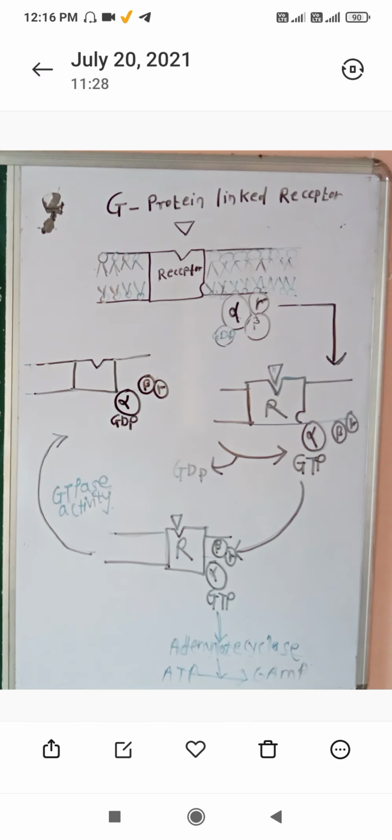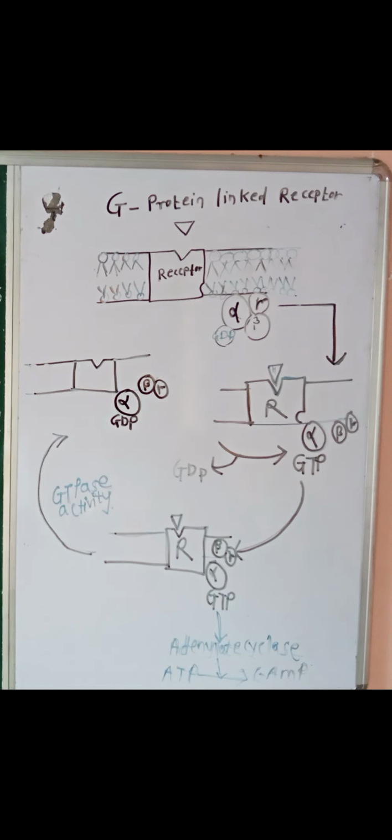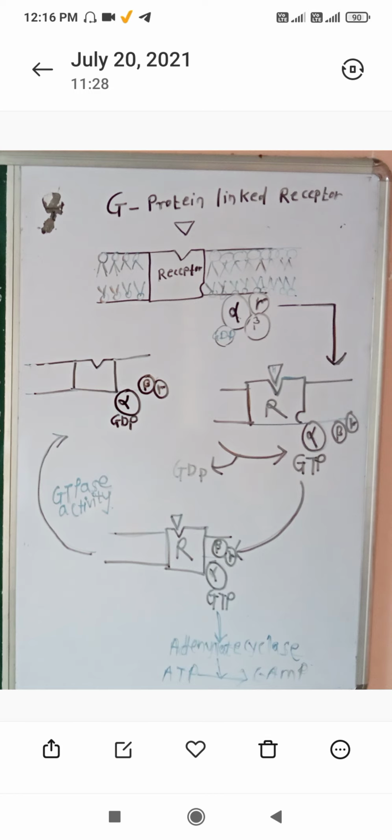This type of cascade mechanism takes place from the plasma membrane side towards the cytoplasmic side of the cell, and adenylate cyclase becomes active via alpha GTP. Then ATP is converted to cyclic AMP, and this cyclic AMP hunger signal activates protein kinases. Protein kinase phosphorylates the glycogen phosphorylase, and glycogen phosphorylase catabolizes or hydrolyzes the glycogen stored in the liver to produce glucose.